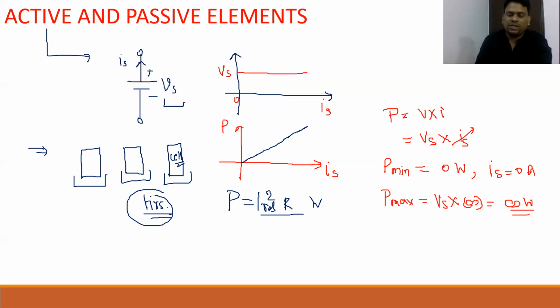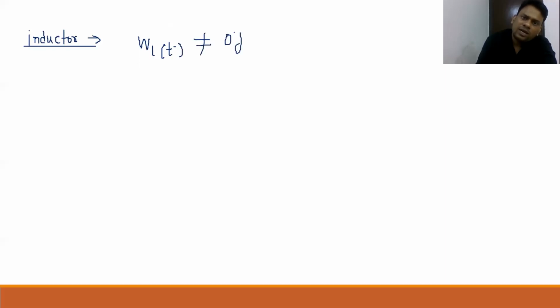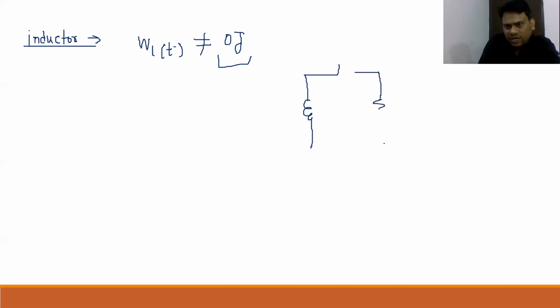Now I want to ask you another question. Let us consider one inductor, and that inductor beta ji is already charged. That means the initial energy of this inductor is not equal to 0. So I want to write, beta, at some time, W_L(t minus) is not equal to 0 joule, some non-zero value. For example, 1 kilojoule, 500 joule, 200 joules, etc. And this charged inductor beta ji, I want to connect across some resistive load in such fashion.